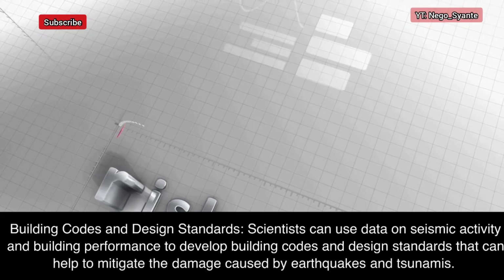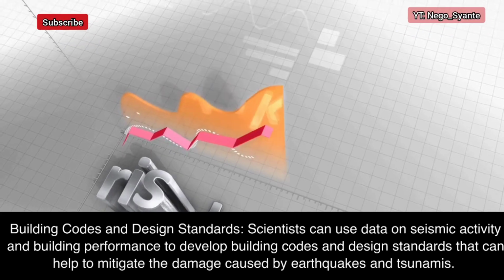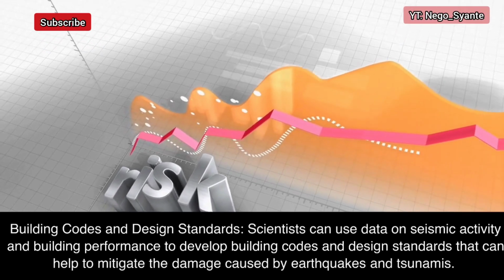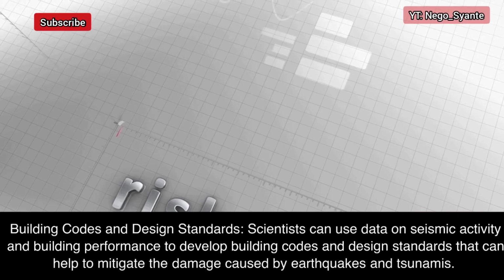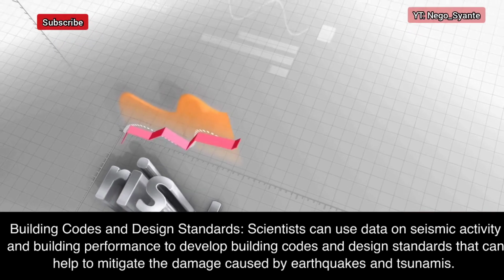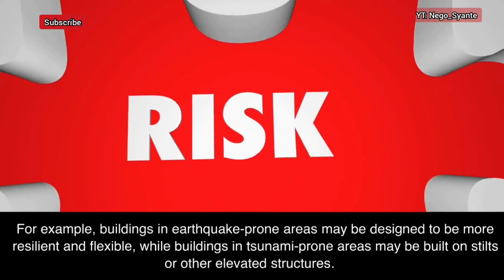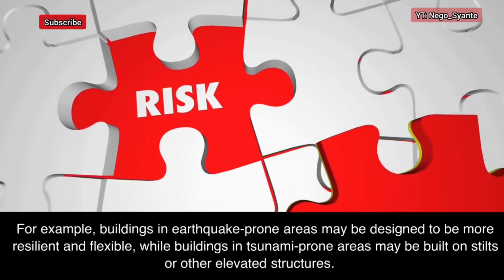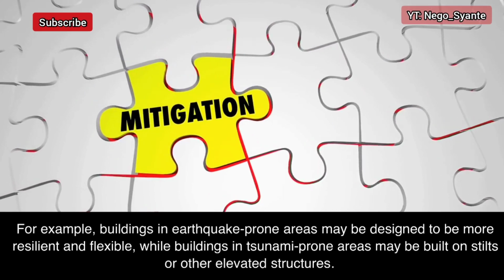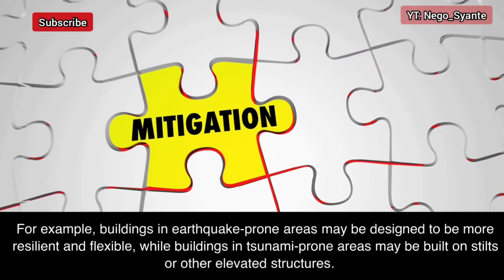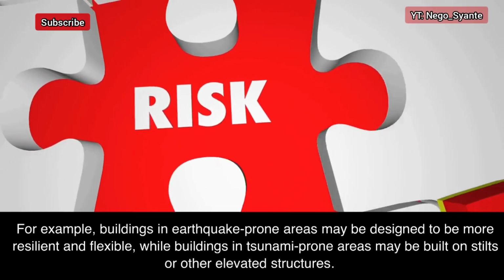Building codes and design standards. Scientists can use data on seismic activity and building performance to develop building codes and design standards that can help to mitigate the damage caused by earthquakes and tsunamis. For example, buildings in earthquake-prone areas may be designed to be more resilient and flexible, while buildings in tsunami-prone areas may be built on stilts or other elevated structures.